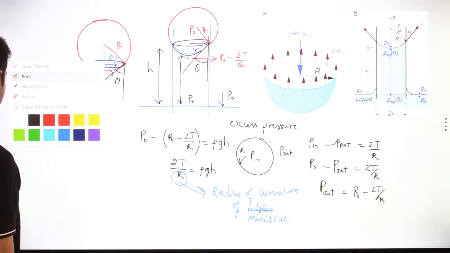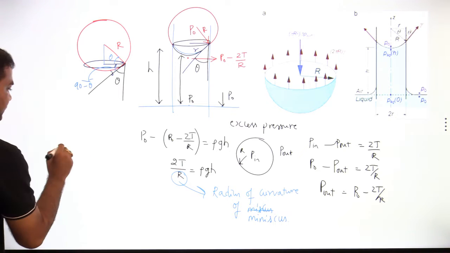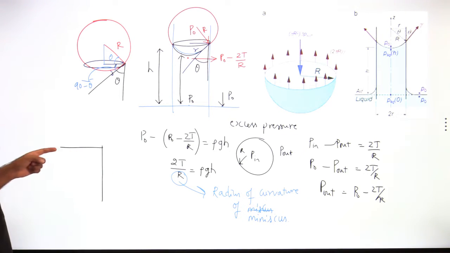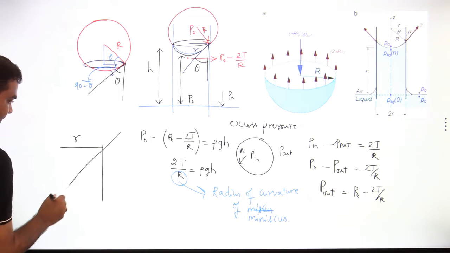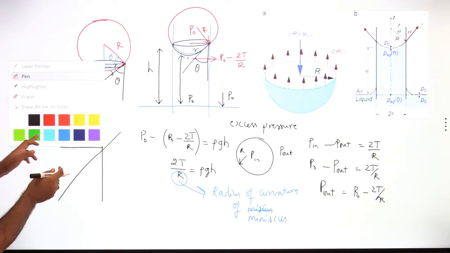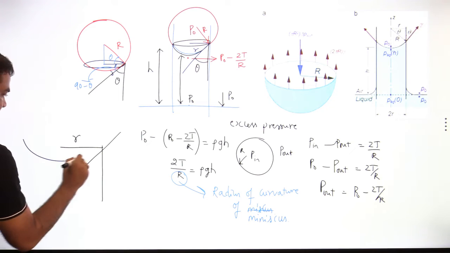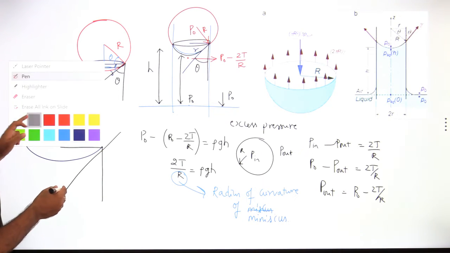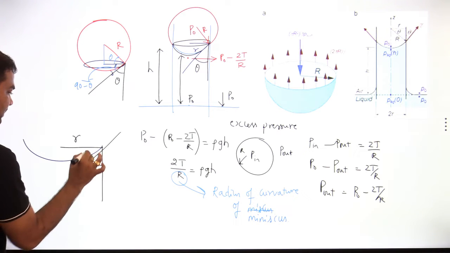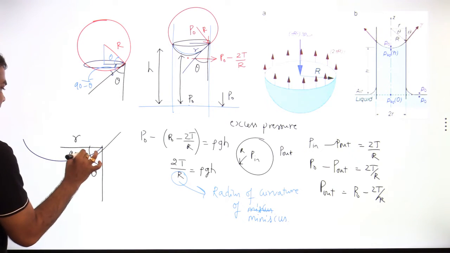I will draw those things again. This is the horizontal, this is the vertical line, and this is the tangent to the meniscus. Hope you are understanding this part. This angle we got theta, this angle will be 90 minus theta.